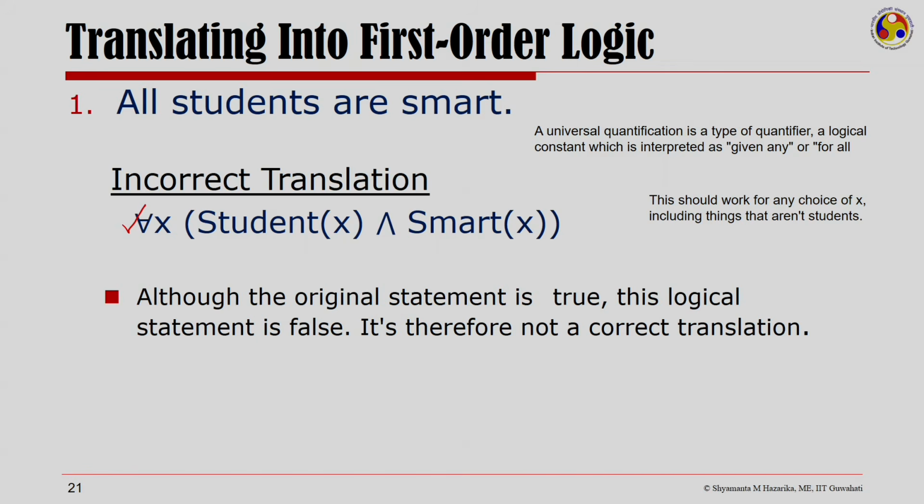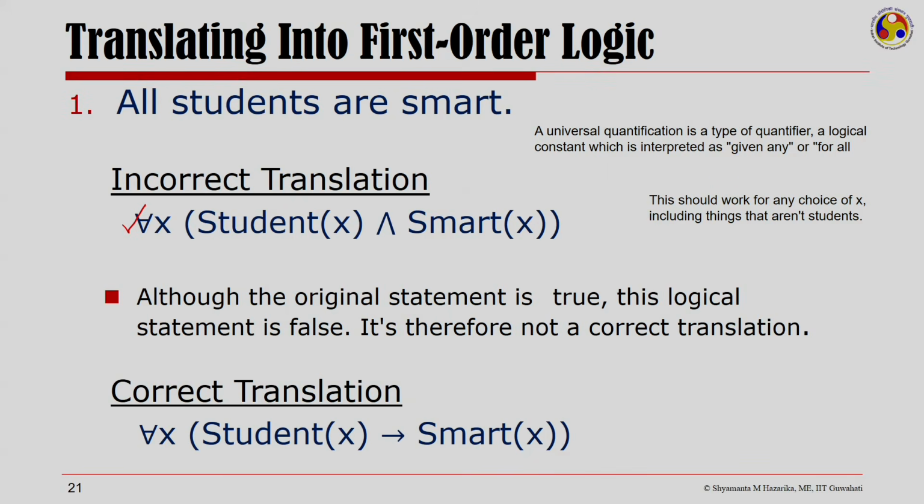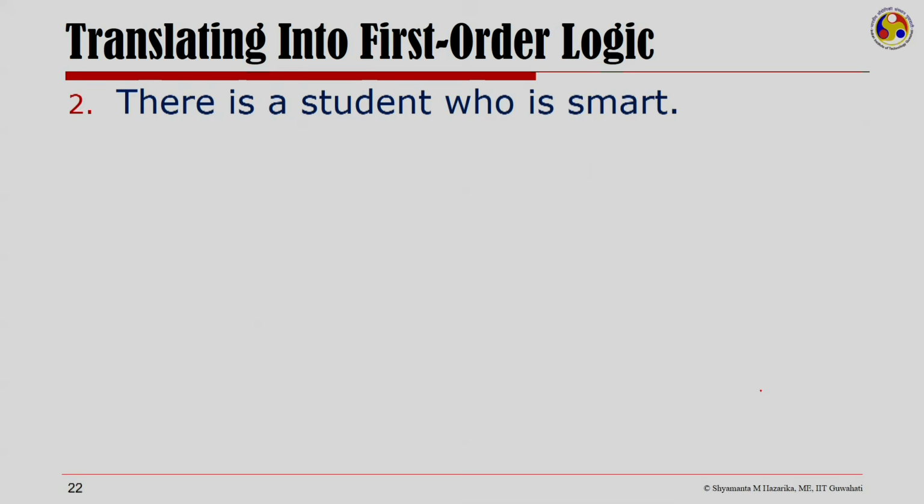A correct translation would be for all x, if x is a student, then he is smart. One needs to remember that the universal quantifier is a logical constant which is to be interpreted as given any or for all, and this statement will work for any x.